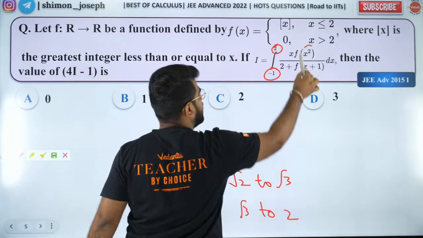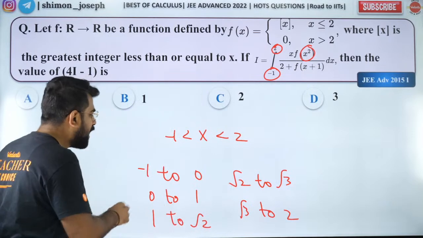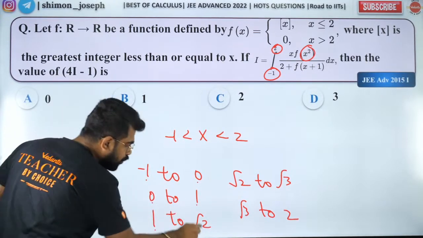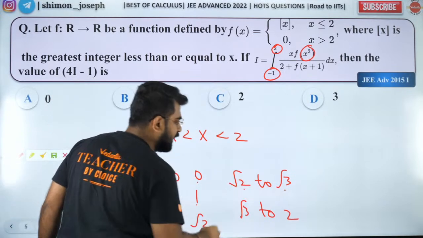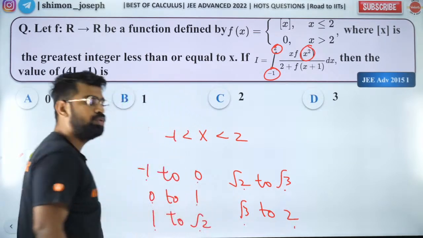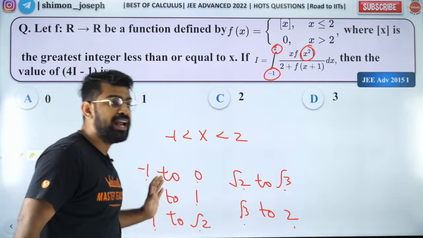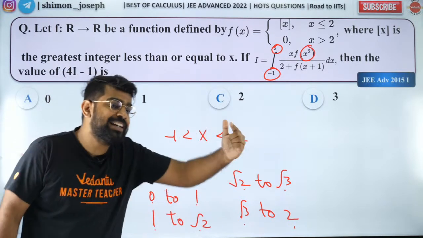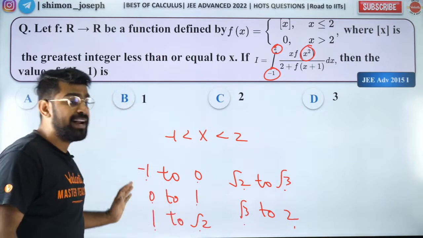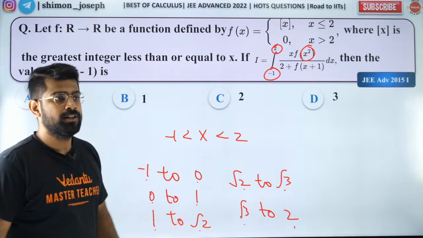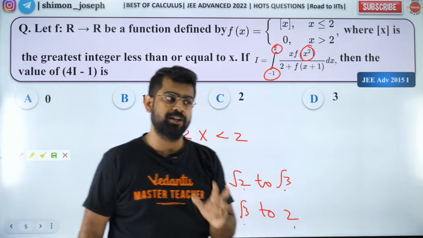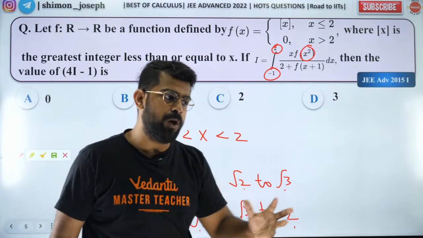Because x square is there, na? So you see x square will be 0 to 1, x square will be 0 to 1, x square will be 1 to 2, x square will be 2 to 3, x square will be 3 to 4. So everything is moving in integral fashion. One integral increase is there, right? So that is the idea for splitting. So that idea I get because I know what is greatest integer function. Understood? That is the way we solve it.